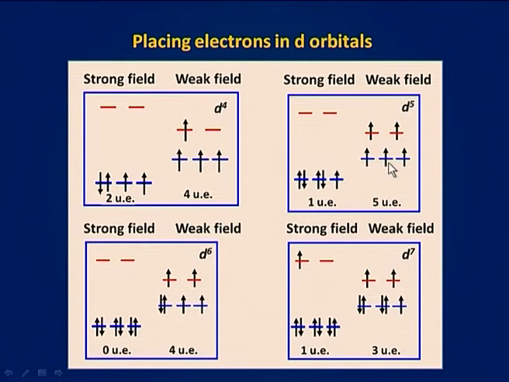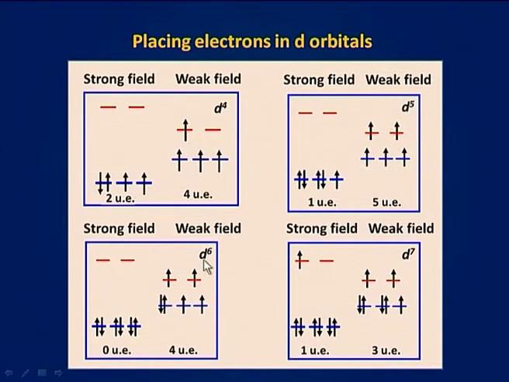But for weak field, the number of electrons in the t2g set is 3 and the number of electrons in the eg set is 2. Therefore, the total number of unpaired electrons is equal to 5.